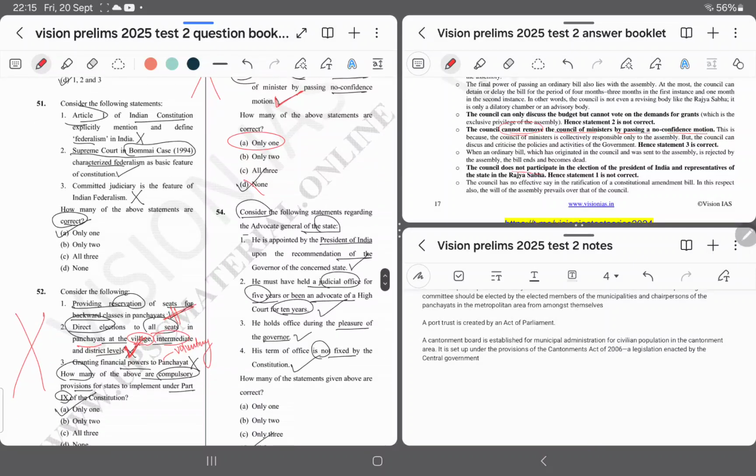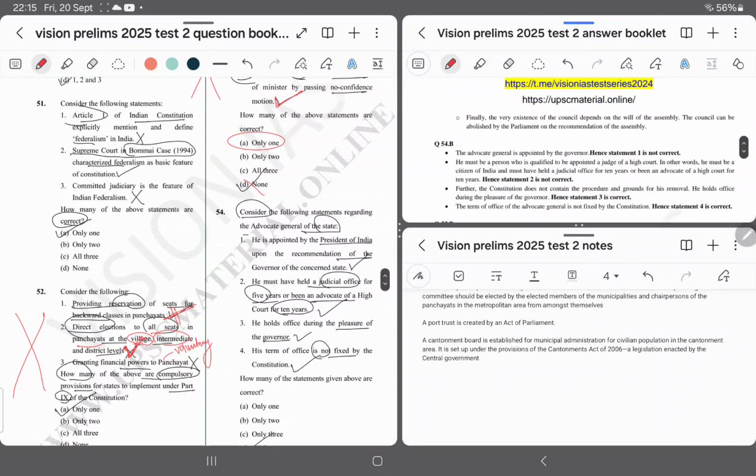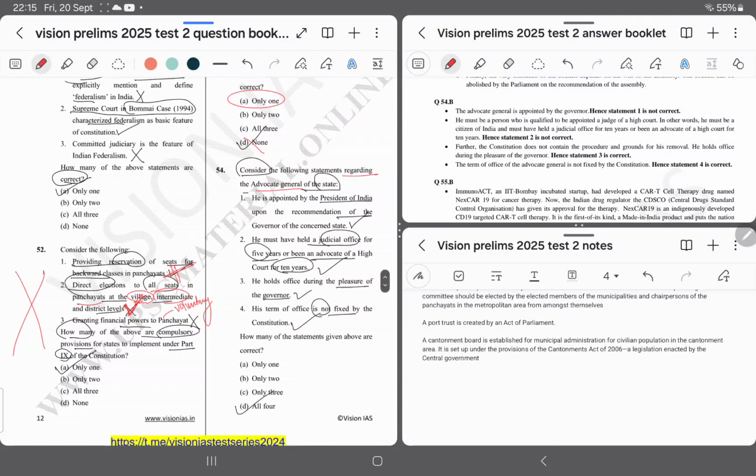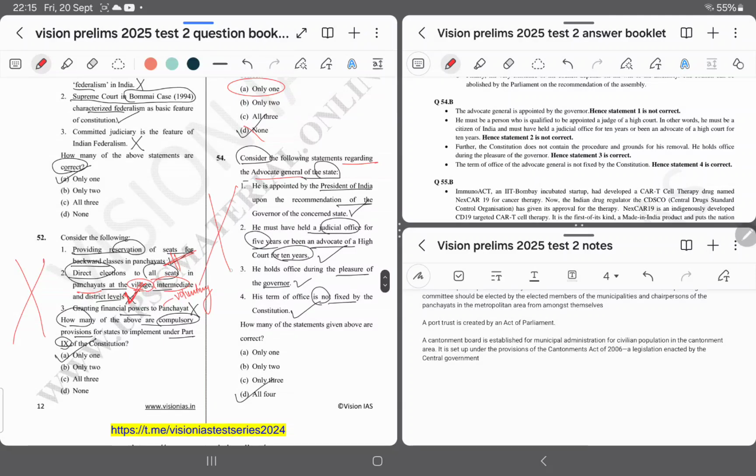Question number 54. Consider the following statement regarding the Advocate General of India, and I have marked the answer as D, and this is a wrong answer. Option number B, only 2 are correct. Statement 1 is not correct. Appointment is by the governor. I should have read the question very carefully.